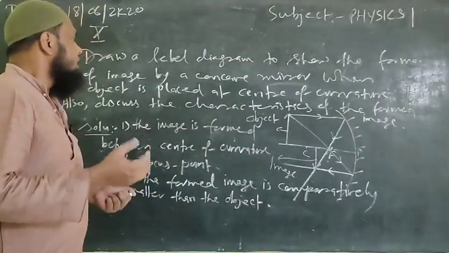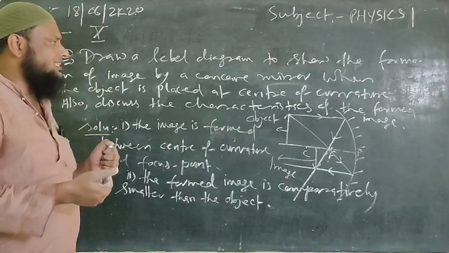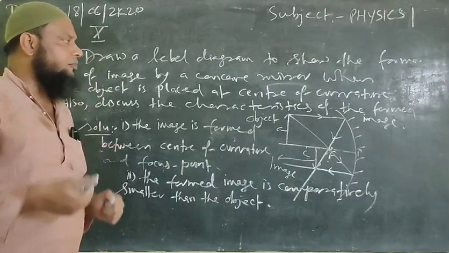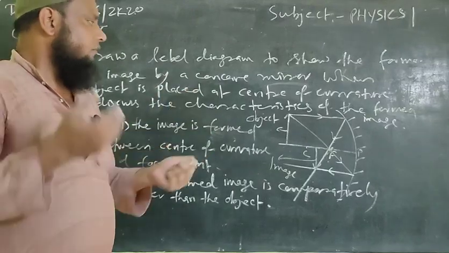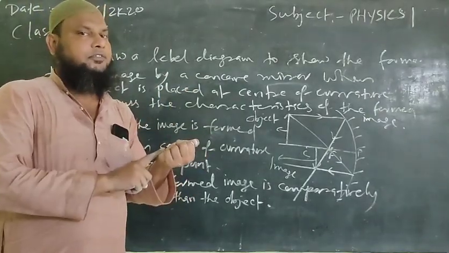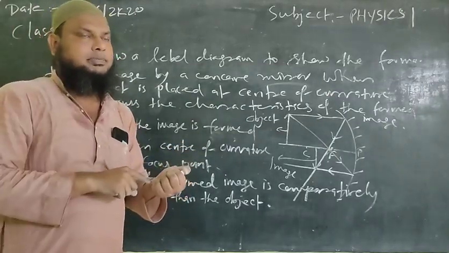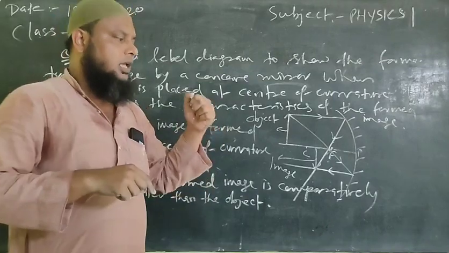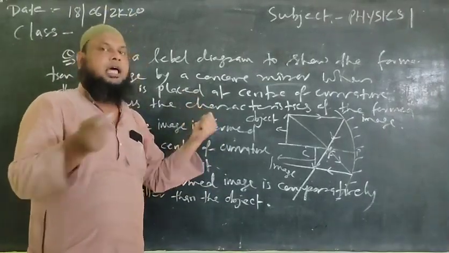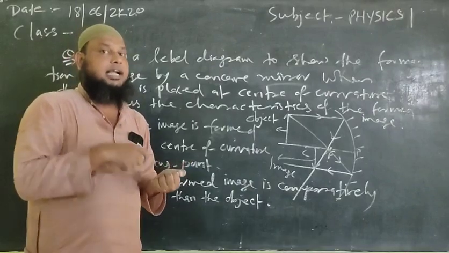Carefully observe and find the steps for drawing the diagram showing the formation of image when the object is placed at the center of curvature. The first case we discussed was when the object is placed at infinity. The second case was when the object is placed between the center of curvature and infinity. And now in the third case, the object is placed at the center of curvature.